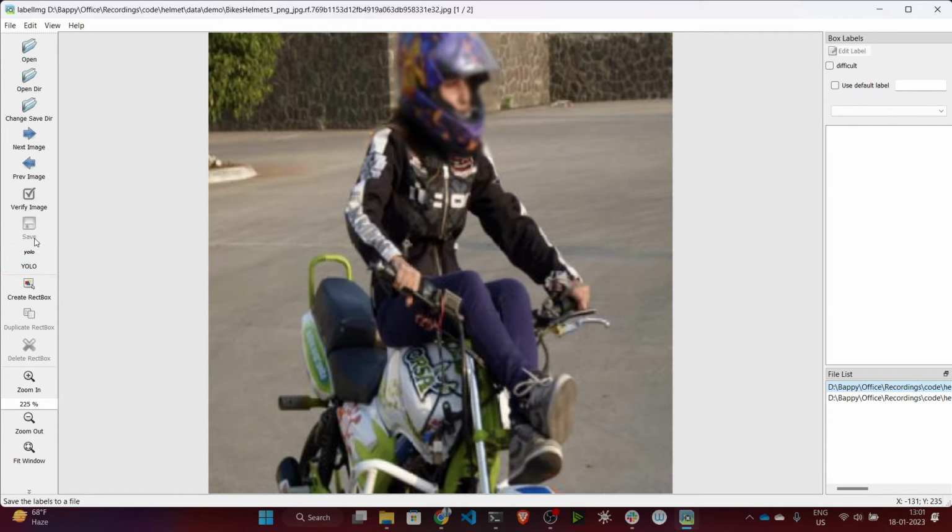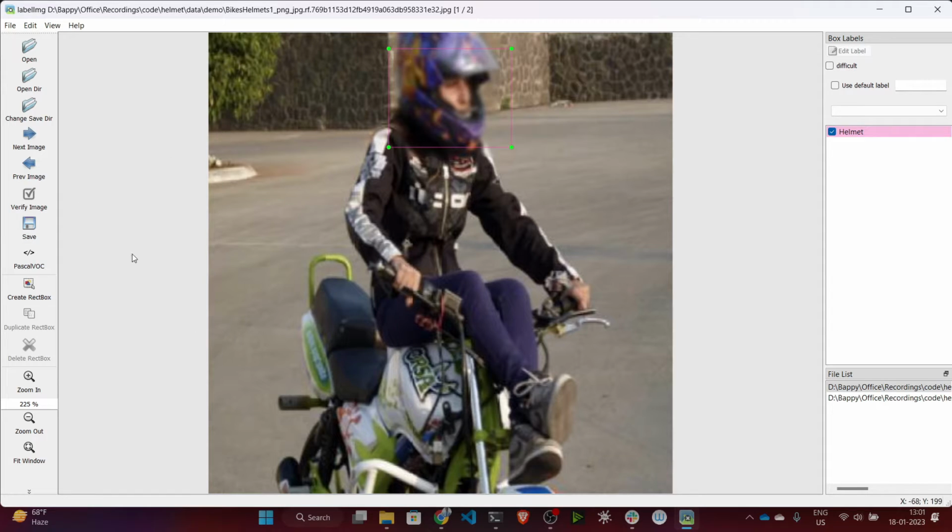Now on the left-hand side you will see some options. Initially it will be YOLO, so here you need to change it to Pascal VOC format. Now on the left-hand side, click Create Rectangle Box, and I will annotate the helmet. Let's annotate. Then I will click on OK.